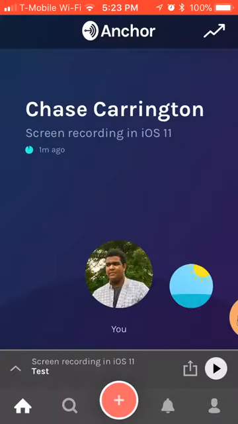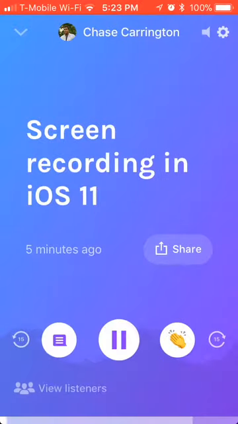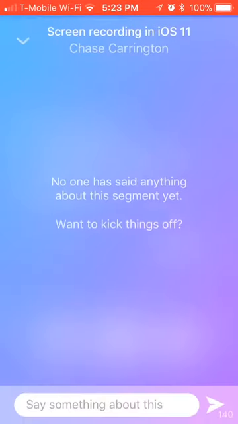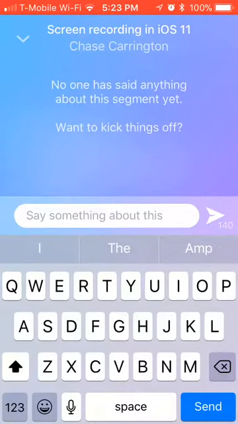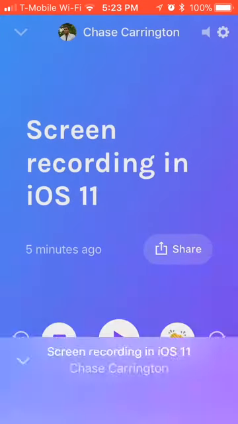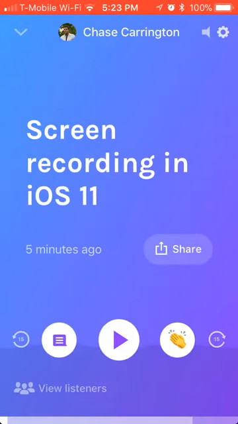Another nice thing is it keeps things current. If I open up the viewer, you can see I have right here a comment section. And this comment section is unique. It's kind of like a chat thing where if someone sends something, I can respond back. And I can also add their comment to my recording. And how do you do that, you're wondering? Well, it adds it, and then it pops up when someone listens to this particular broadcast.